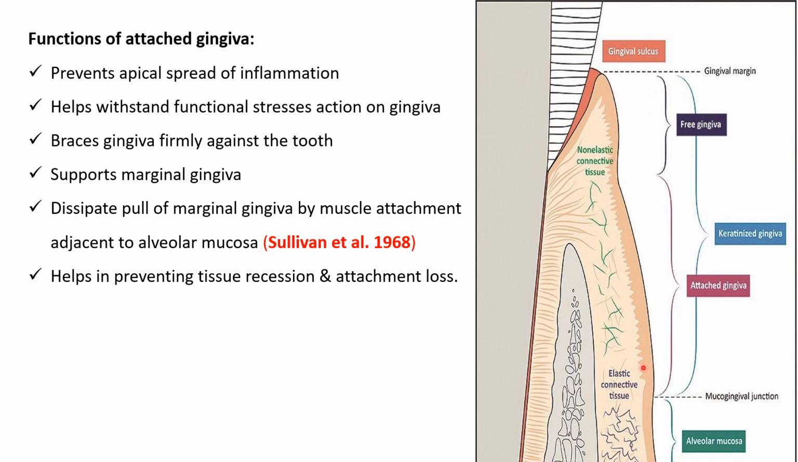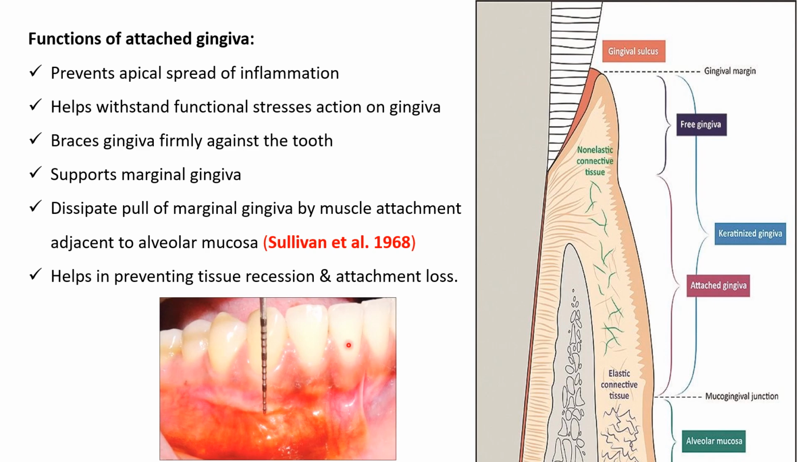It dissipates the pull of the marginal gingiva by means of muscle attachments that are present in the adjacent alveolar mucosa, and it also prevents tissue recession and attachment loss.